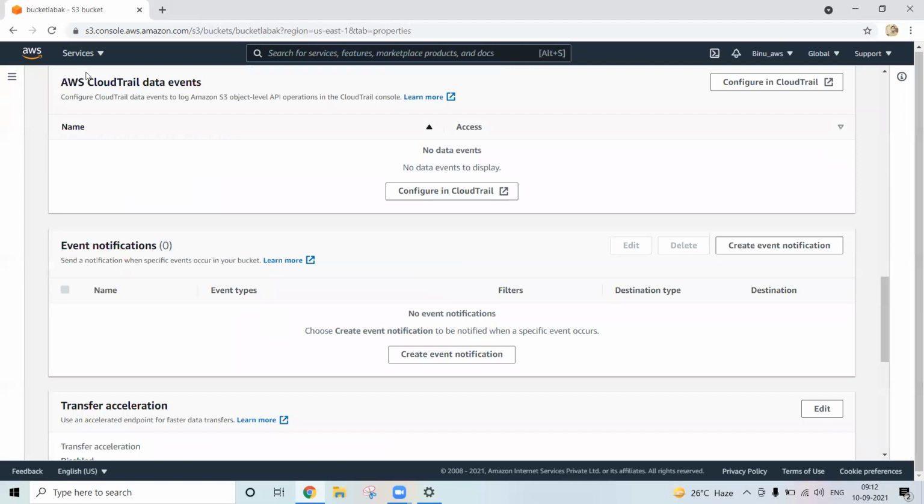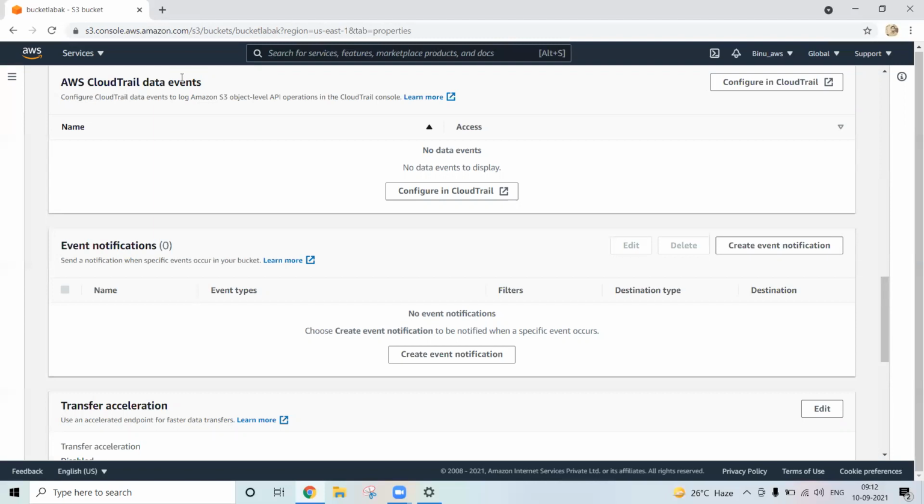CloudTrail is very important. CloudTrail is basically used to track audit kinds of things. Let's say I want to track who has accessed my file, which user has accessed my file, or someone has deleted the files. I have this bucket used by all team members. Maybe my team has 20 members, and all 20 are accessing this bucket. Inside the bucket there are multiple files, so anyone can access those files. That kind of permission we applied.